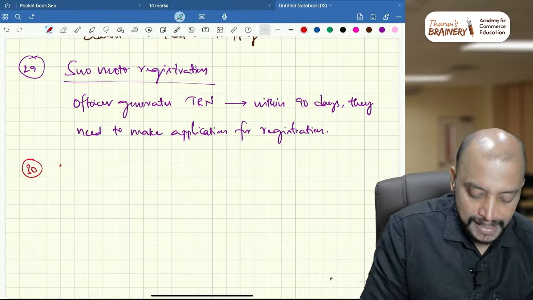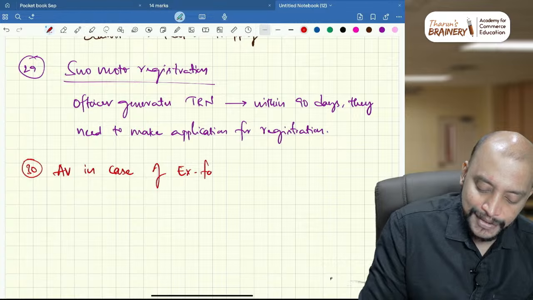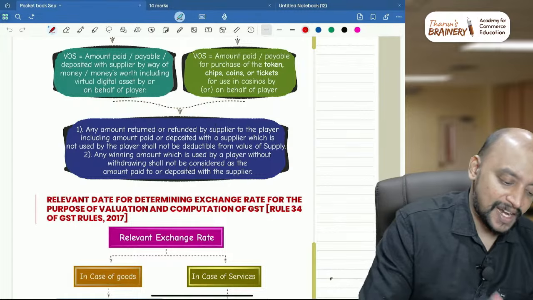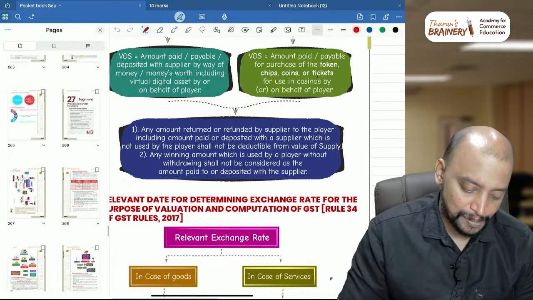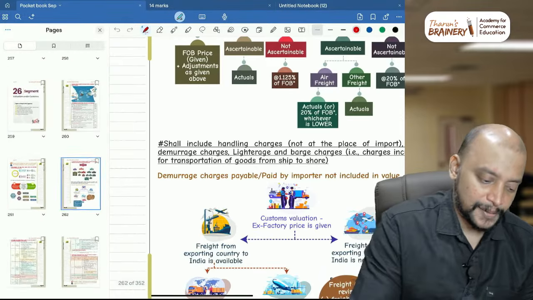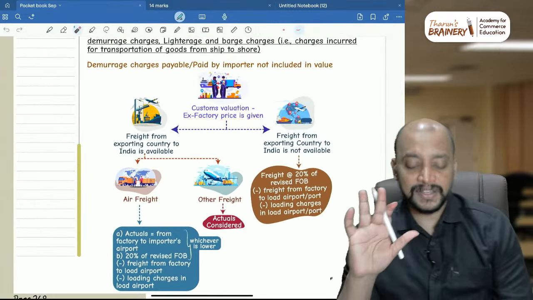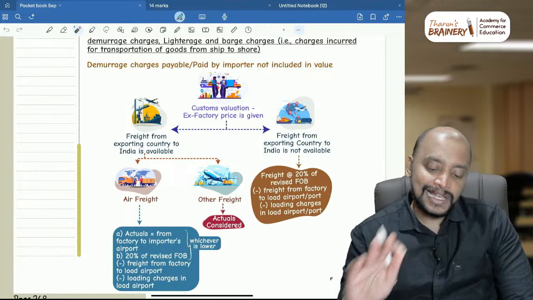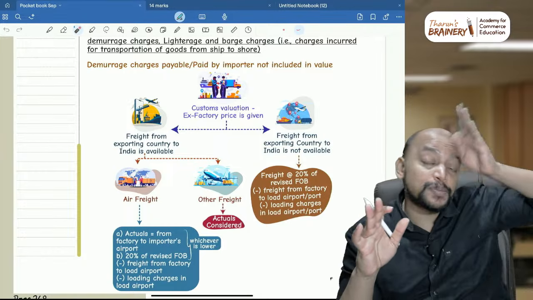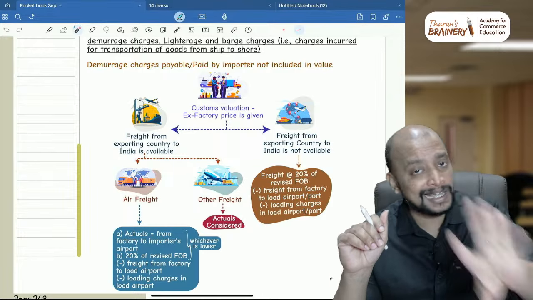And the last part is the 30th point, related to assessable value in case of ex factory price. So what should be taken in case of ex factory price? Whenever the question has ex factory price, then you need to apply this. First you need to check that ex factory price is given in the question. Customs valuation when ex factory price is given: first you need to check whether freight from exporting country to India is available or not available. When it is not available, we will take 20% of FOB, correct?